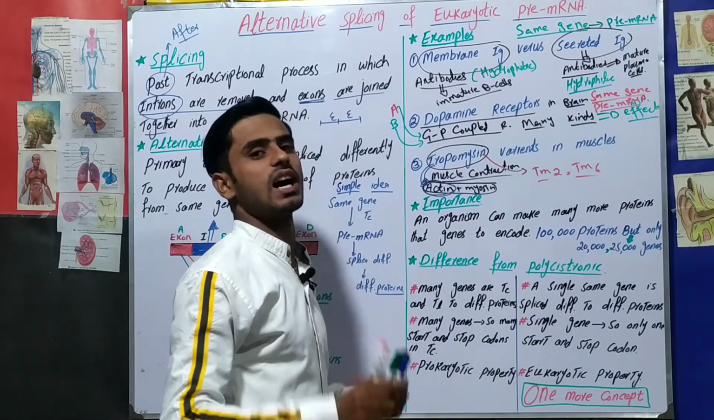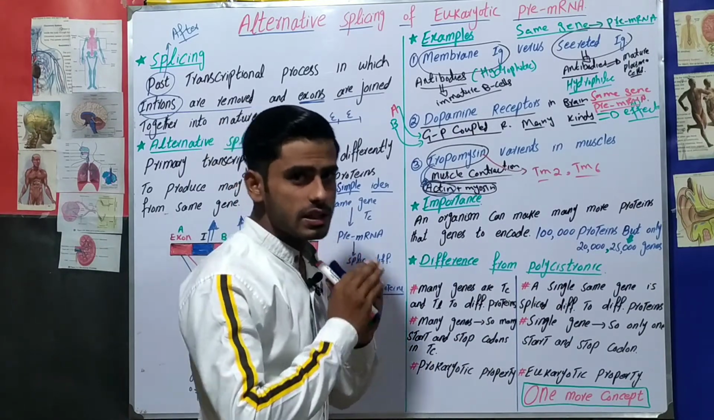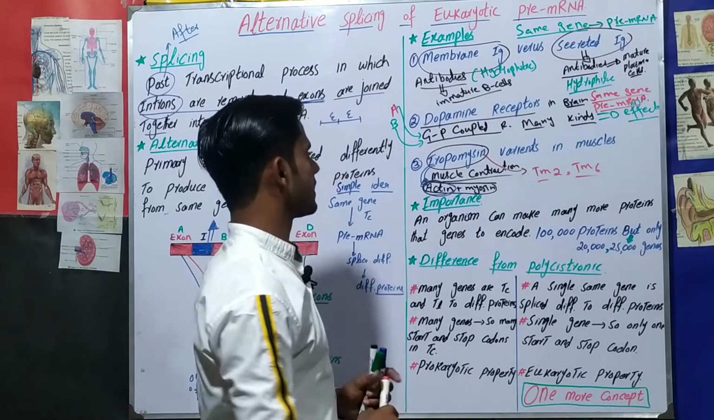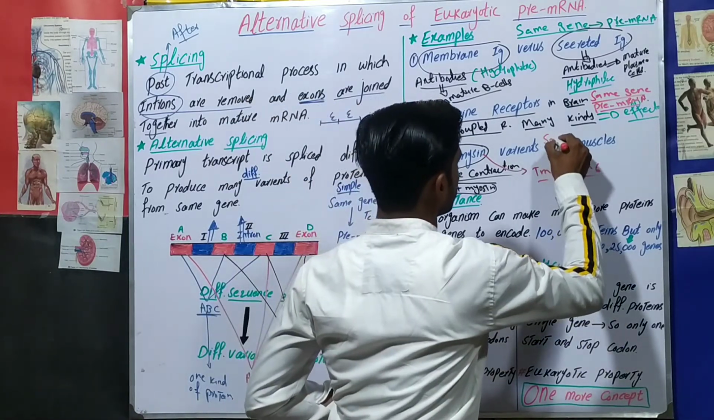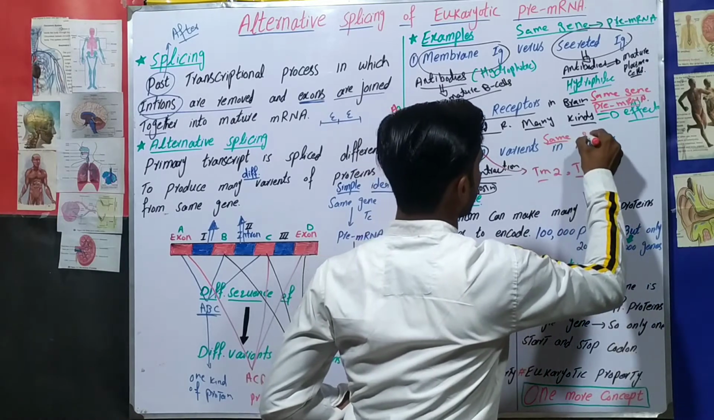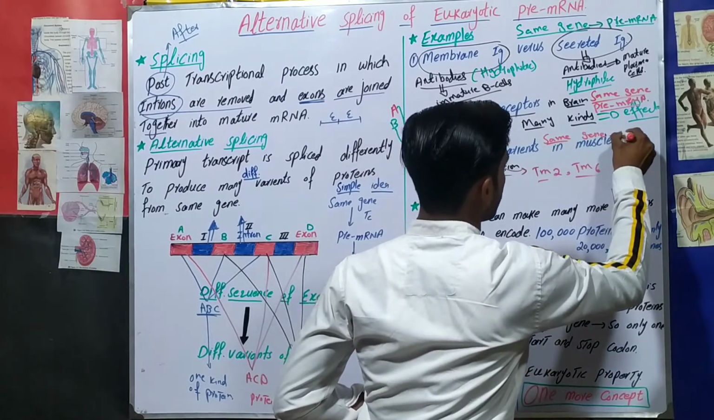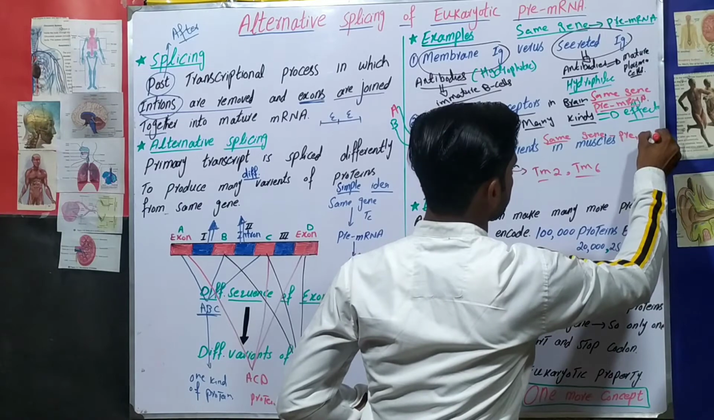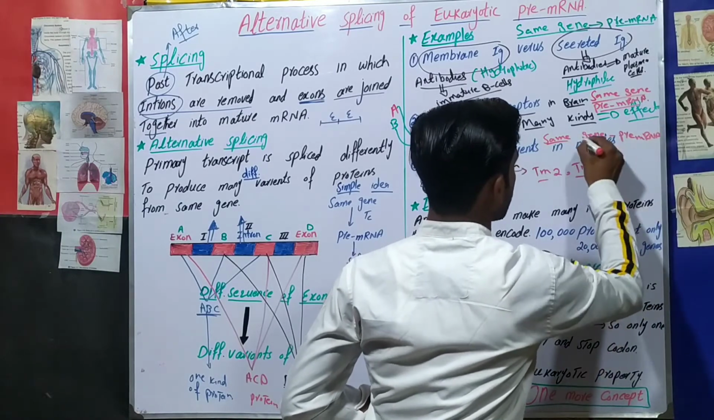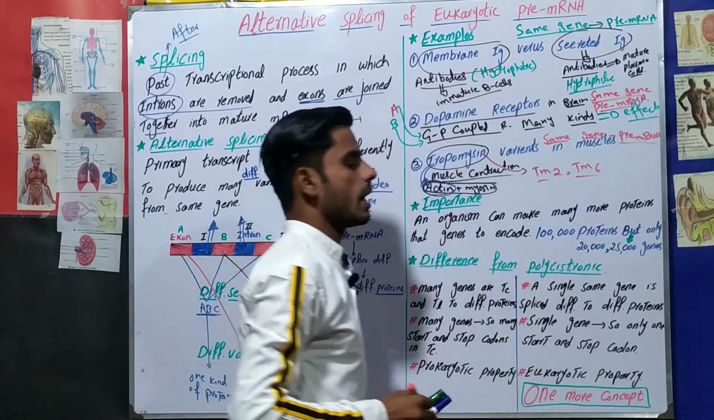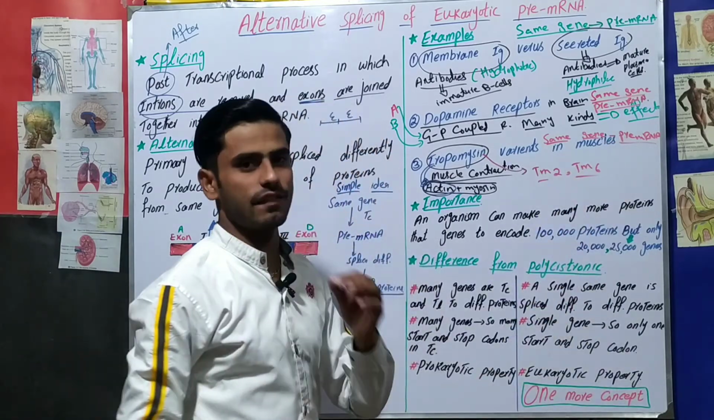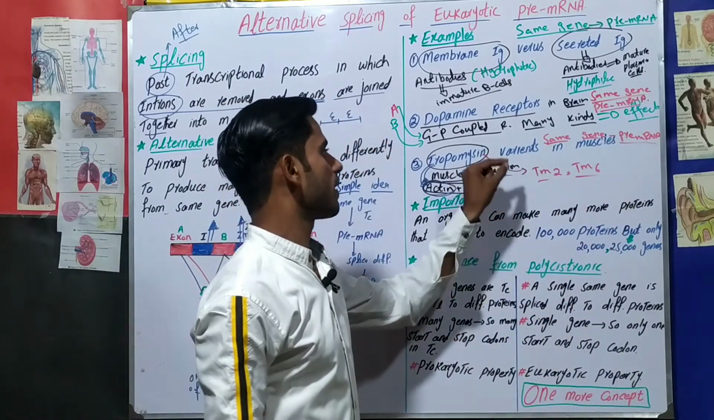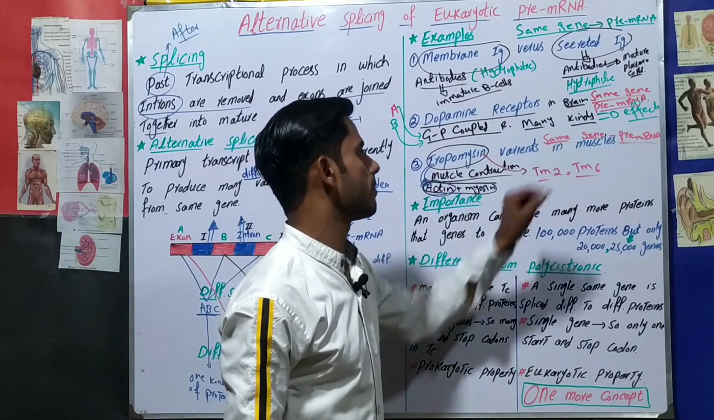This is just because of alternative splicing. So what does it mean? It means that there will be the same gene, the same pre-messenger RNA. Both will be the same gene, the same pre-messenger RNA, but the same pre-messenger RNA will be spliced in a different way. Then there will be the production of different variants of tropomyosin in muscles.